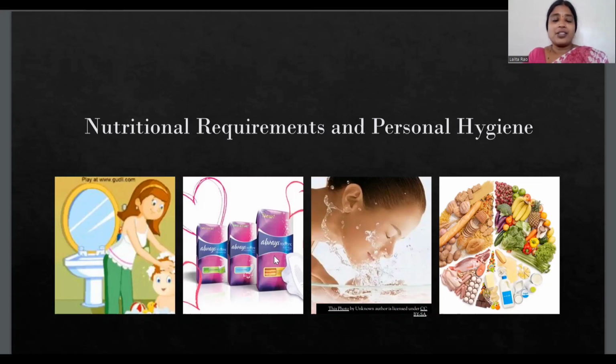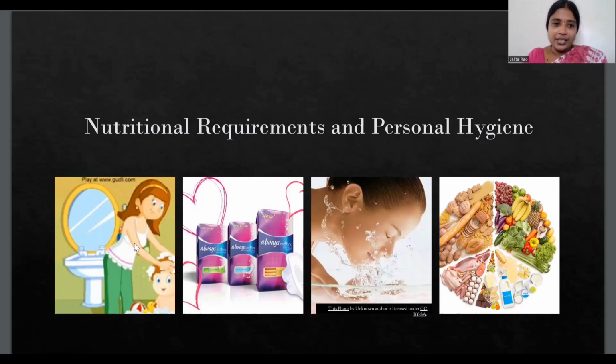Then during the menstrual cycle, girls should use proper neat sanitary napkins, and those napkins must be changed within every 6 hours, and it should not be kept for a long period of time. Otherwise microbial action can take place, and it may disturb your health. Okay, and it may also develop odor, bad smell.